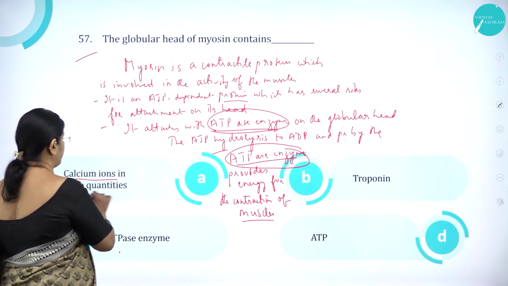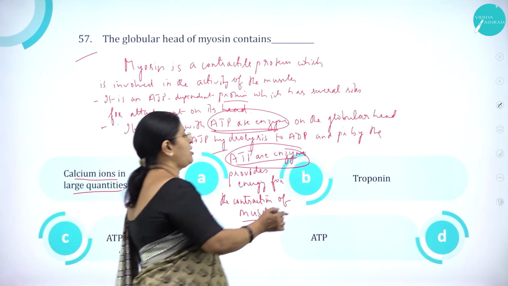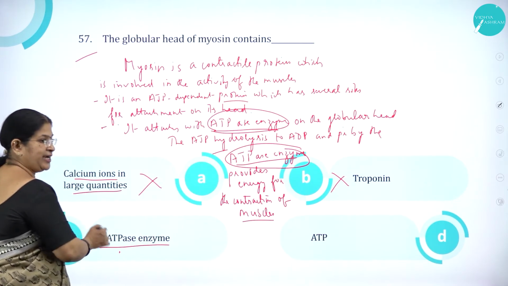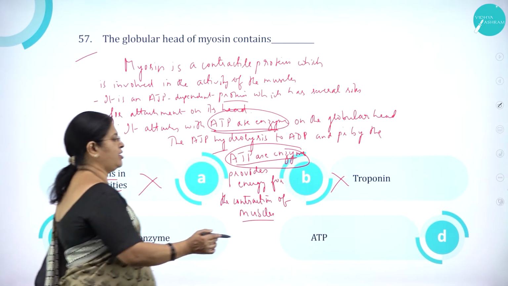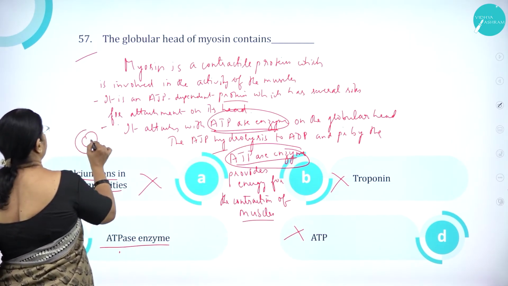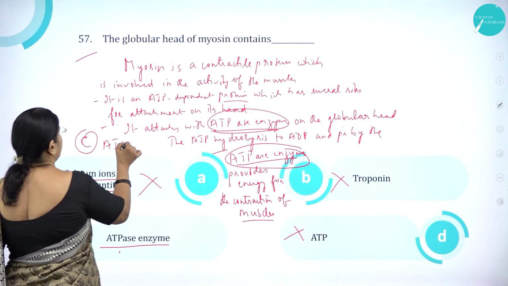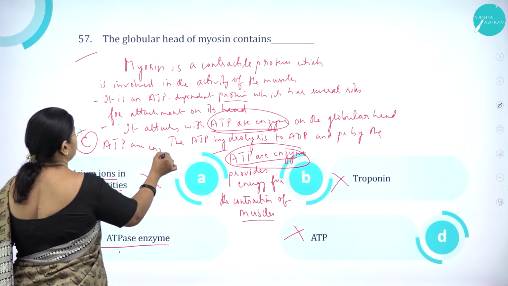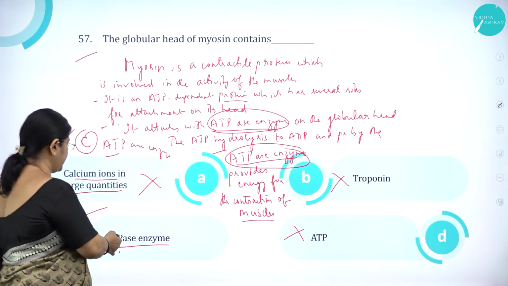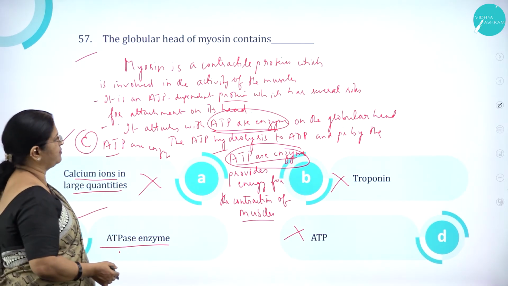Option A, calcium ions in large quantity, wrong. Option B, troponin, wrong. And option C, that is ATPase enzyme, correct. And option D, ATP is wrong. So option C, that is ATPase enzyme, is correct. So the globular head of myosin contains ATPase enzyme.